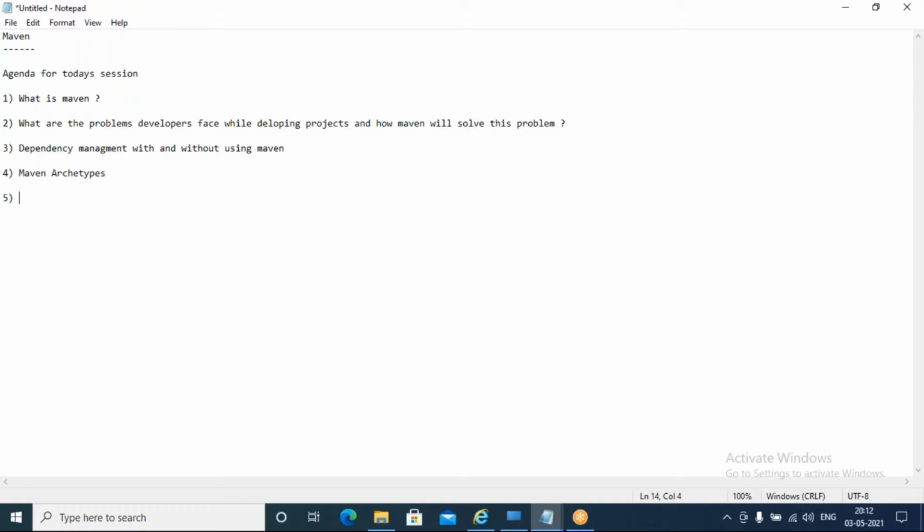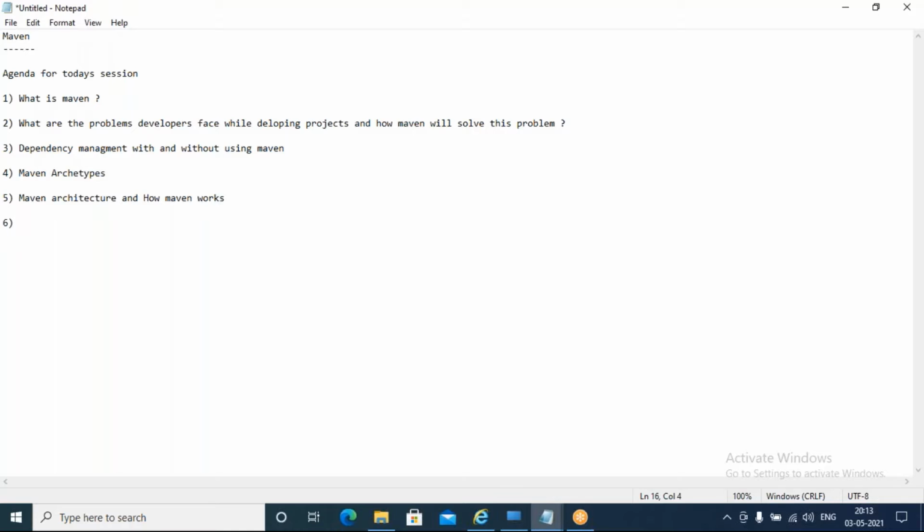Okay, how Maven works, the structure of Maven, Maven architecture and how Maven works. This point we are going to discuss.